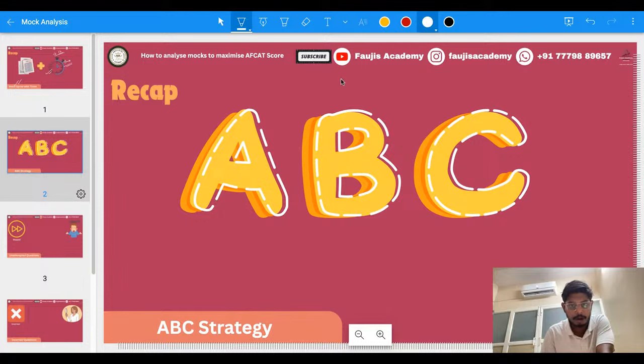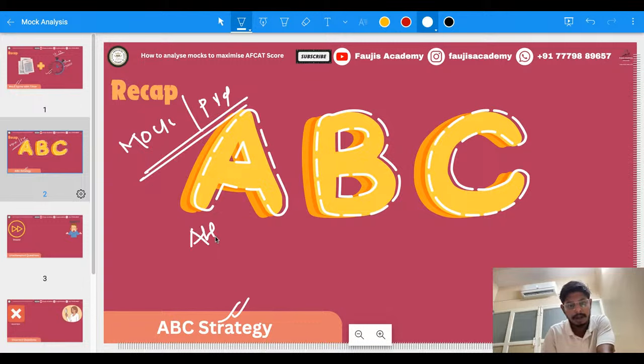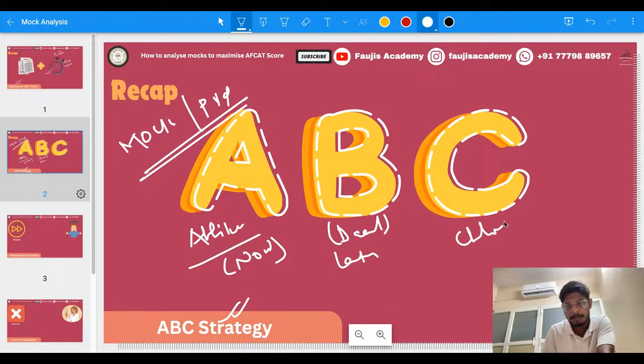And then next we talked about the ABC strategy, about how exactly the mock test and the PYQ test have to be taken. Mock and PYQ tests have to be taken by leveraging this particular strategy called ABC strategy, wherein A stands for abhi karo, that means do it now. B stands for baad mein karo, that means do it later. C stands for chhod do, that means leave it.